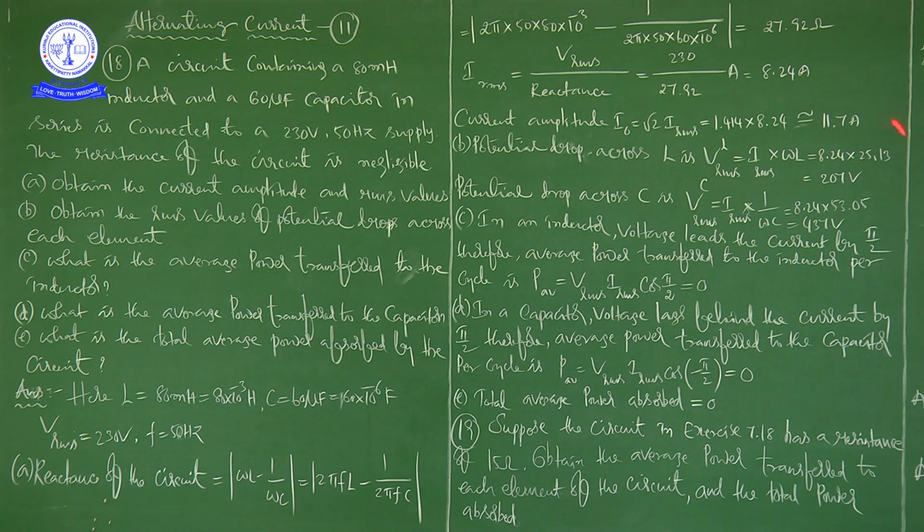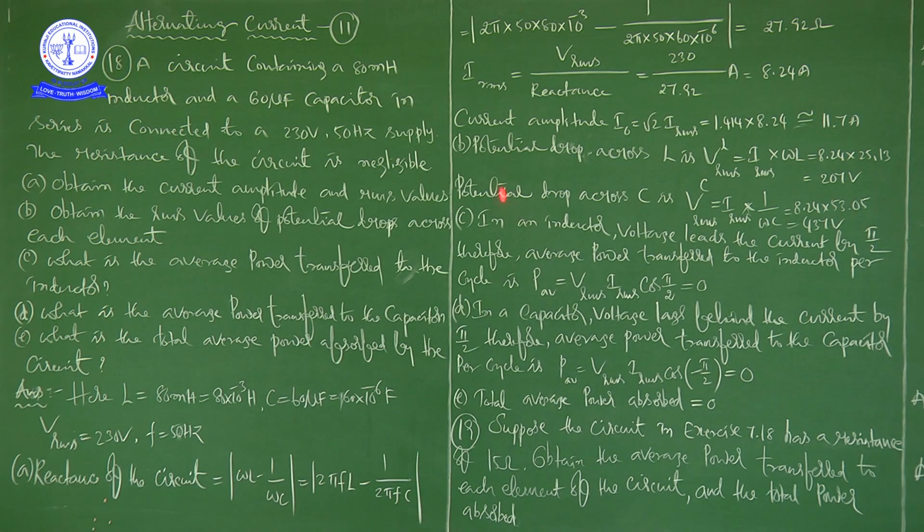Next, potential drop across C, V RMS C, is equal to I RMS into 1 by omega C, 8.24 into 53.05, that is equal to 437 volt.